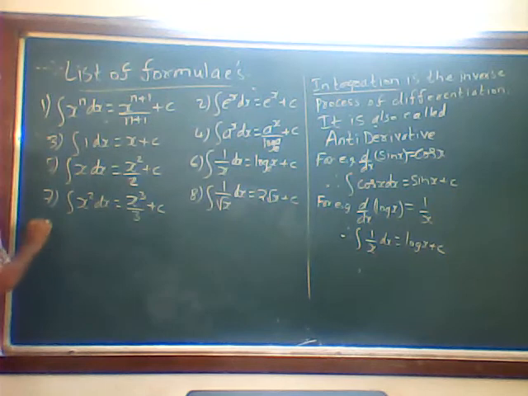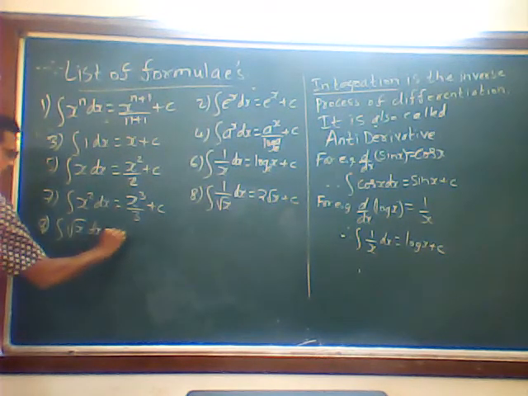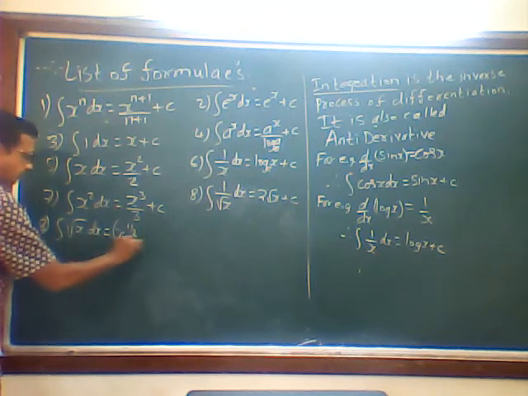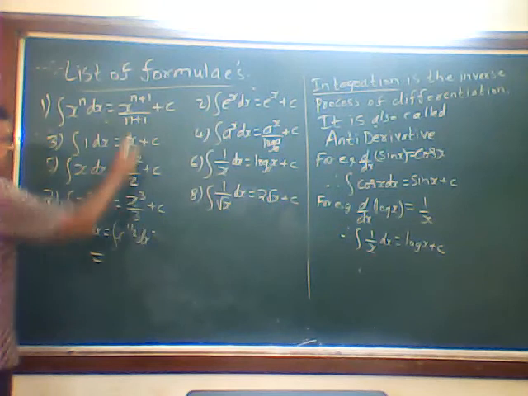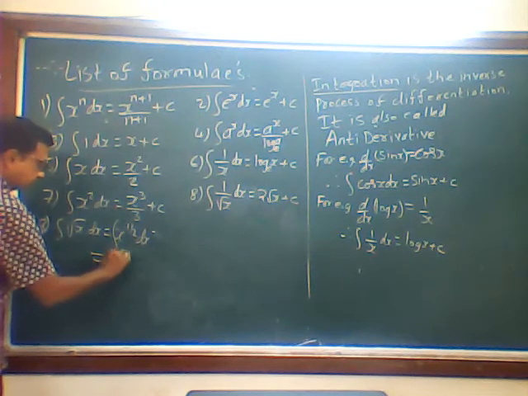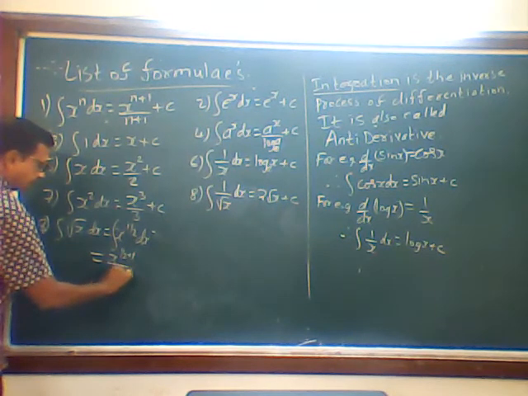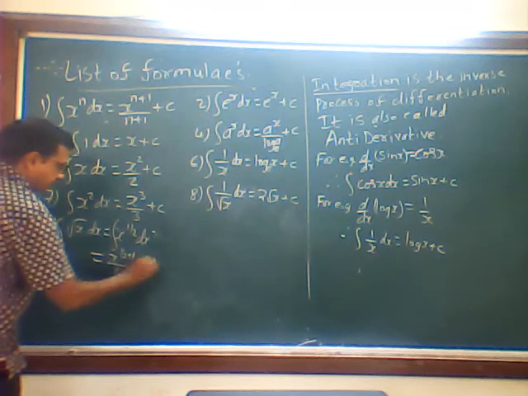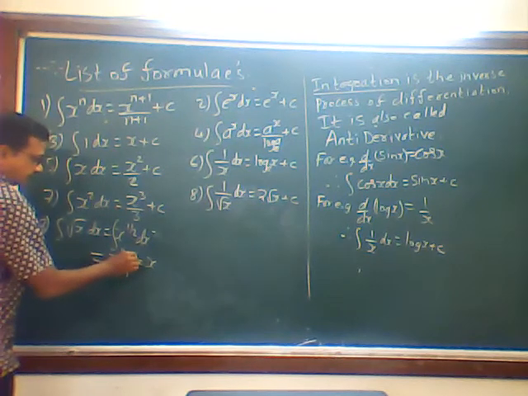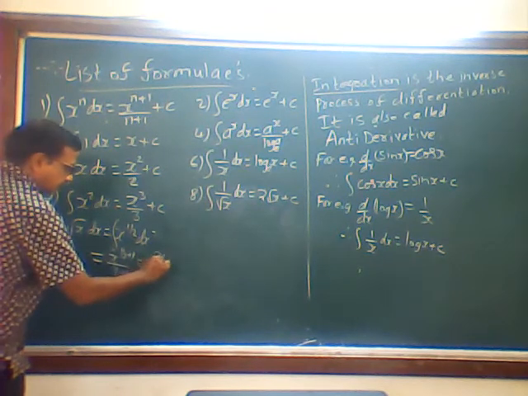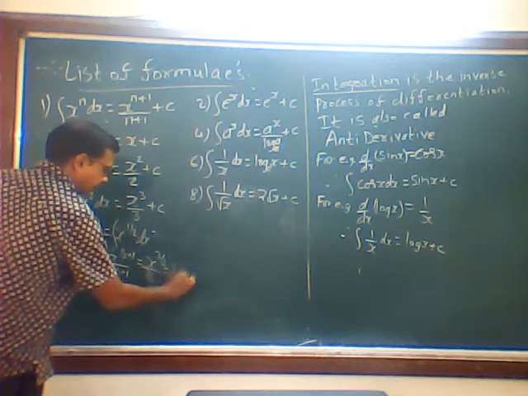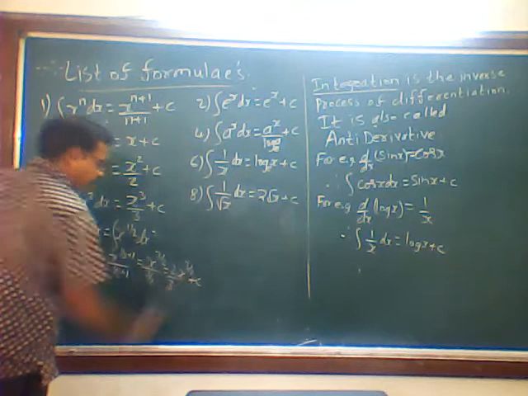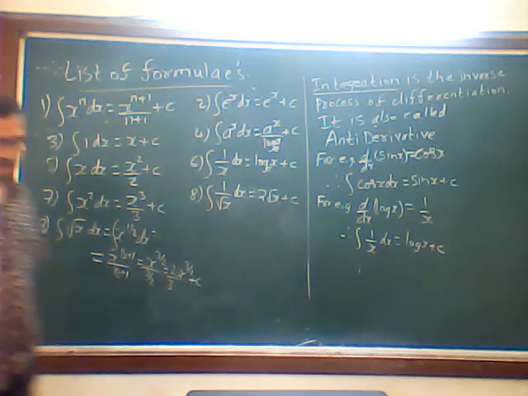Now for the ninth, integration of root x dx is nothing but x raised to half dx. So what is my n here? n is half, so x raised to half plus 1, divided by half plus 1. This doesn't come under the formulas, but I am just giving it to you. 2 ones are 2, 2 plus 1, 3 by 2, divided by 3 by 2. That is nothing but 2 upon 3 x raised to 3 by 2 plus c.